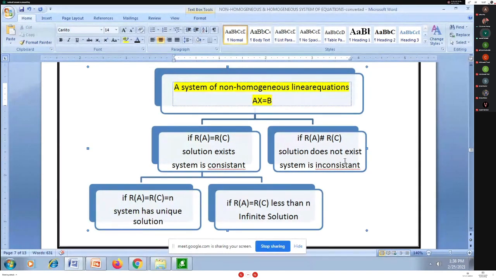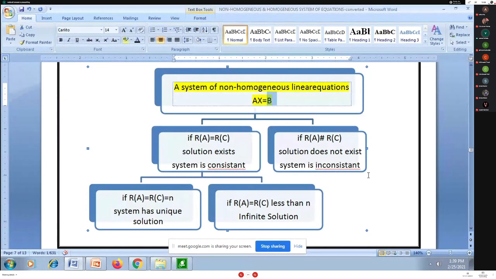For finding rank, I apply row transformations on the coefficient matrix A and convert it to echelon form to find the rank of A. Whatever row transformations I apply on matrix A, I apply the same on the right-hand side B matrix. At last, after getting the echelon form of A, I find the echelon form of the augmented matrix C also, and see whether rank of A equals rank of C. If so, the system is consistent; if not, it is inconsistent.